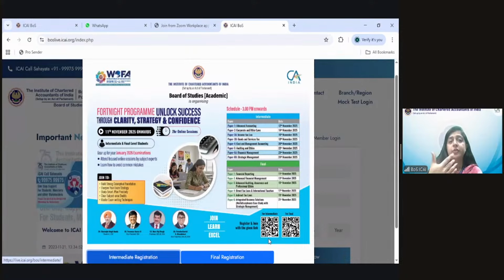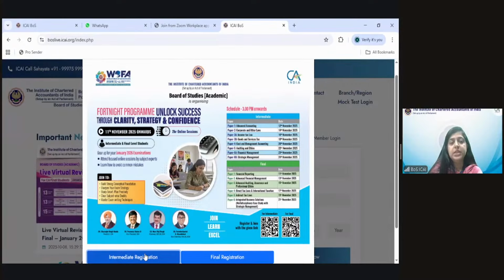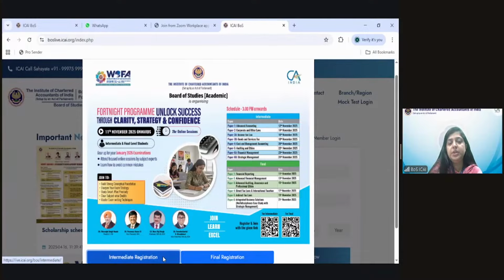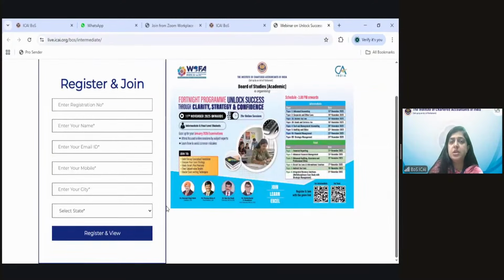If you want to join from the desktop, because students are asking this query also in the other classes, how to join from the desktop, there is a registration link without the QR code, for intermediate and final. So just click on the intermediate registration. You have to fill in your basic details, your registration number, mail ID, mobile number, and all these things. After that, you are registered and you can view this class.